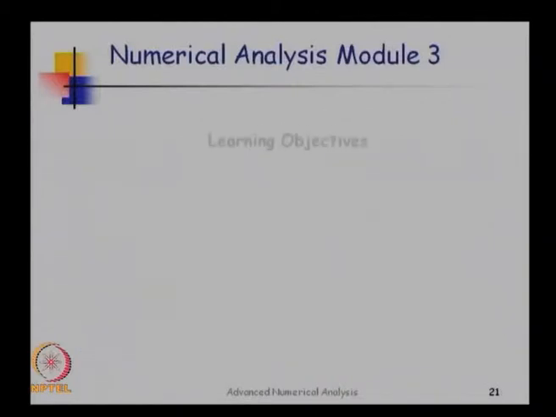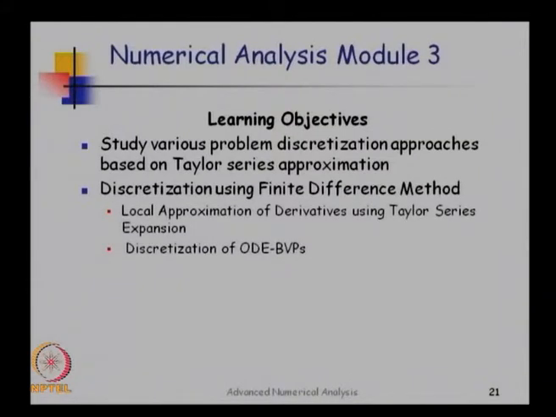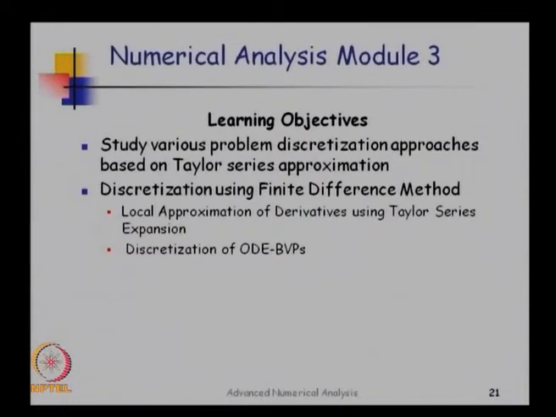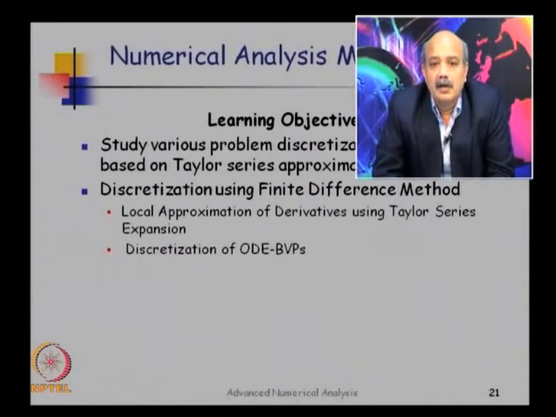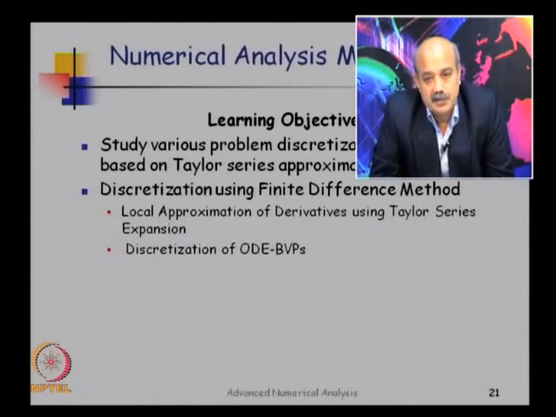Which is the most commonly used polynomial approximation? As I said, it is the Taylor series approximation. This is used in a variety of numerical tools, for example, for developing the method of finite difference.